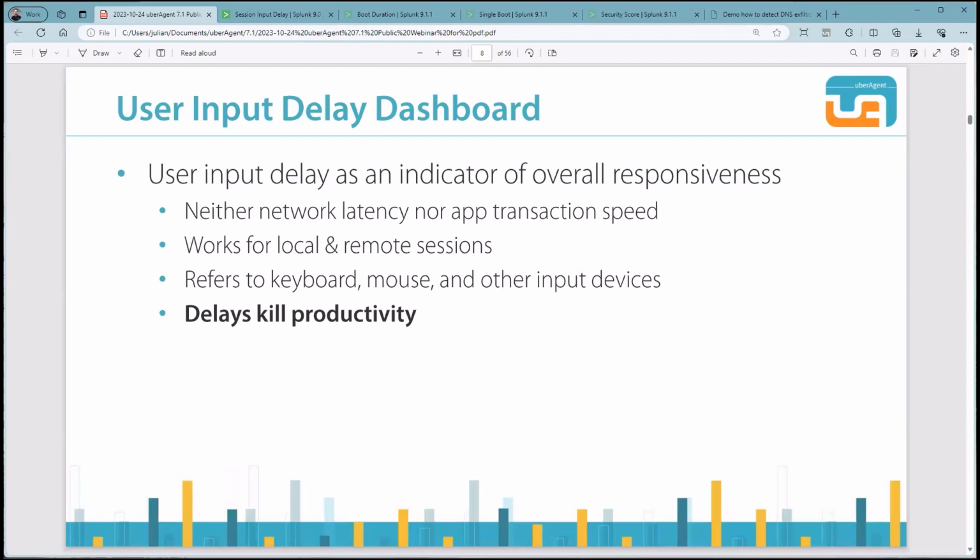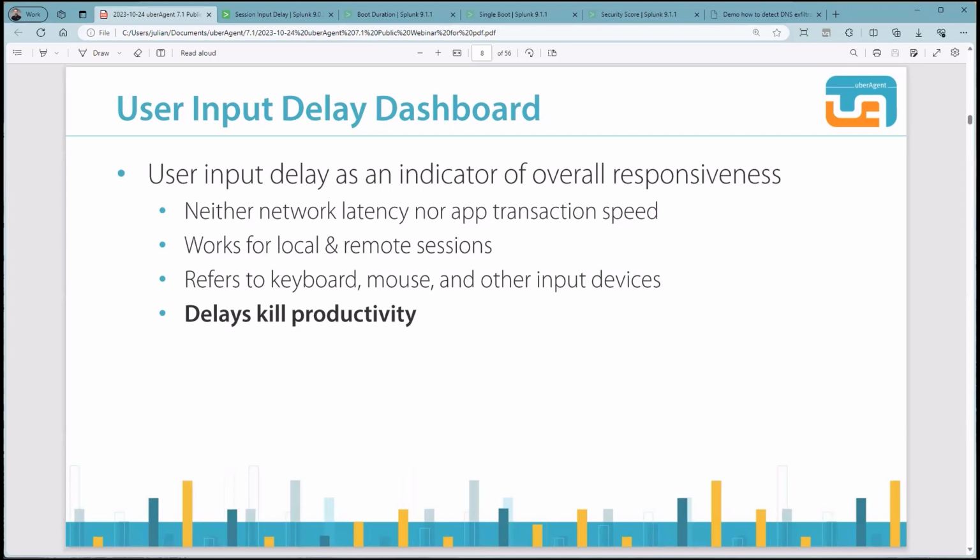One has to understand that the user input delay does not include the time it takes the application to process the input. It also does not include the time for the input to reach the machine when we are talking about a remoting scenario. User input delay is the time that the information about some user input stays in the operating system's kernel input queue before it's picked up by the user's application.